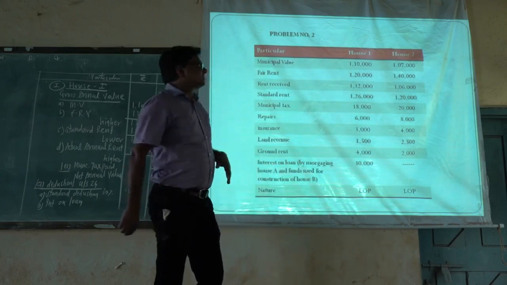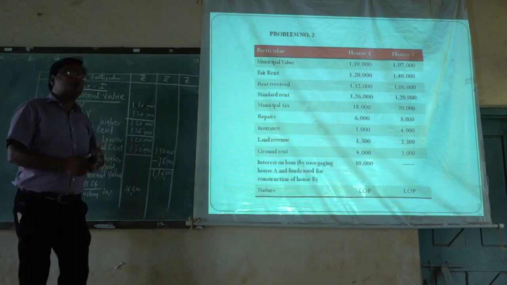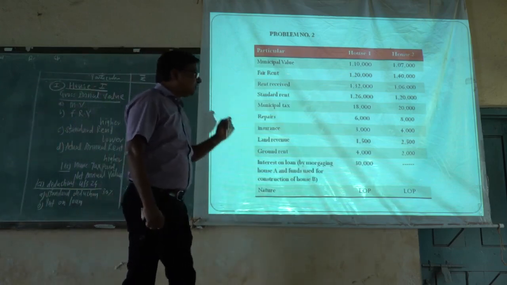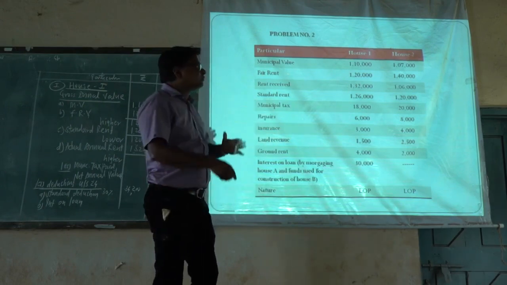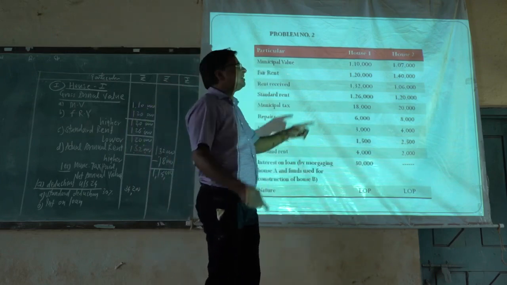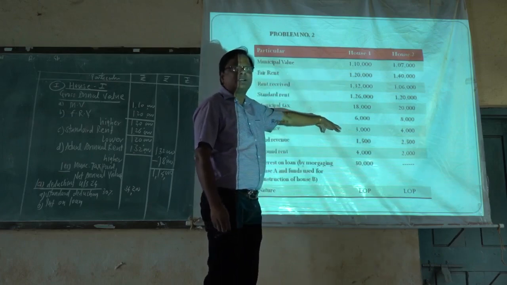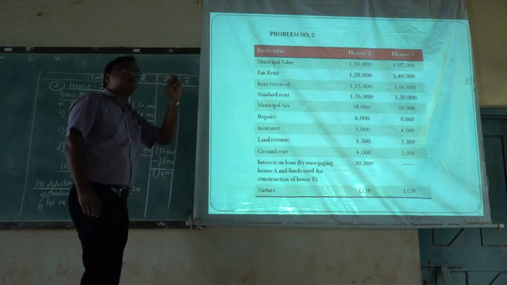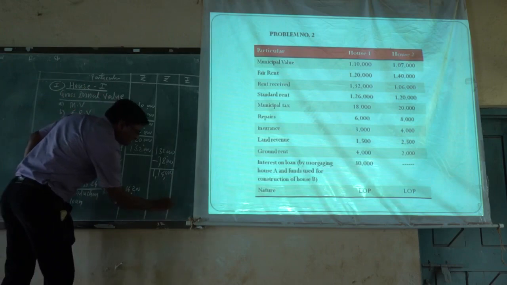The question may arise: where should we allow this deduction, for house 1 or house 2? The answer is that the deduction is allowed only to the property for which the loan amount was used for construction. Even though the first property is mortgaged, the amount was used for the second house, so we allow this deduction to the second house only, not to the first property.